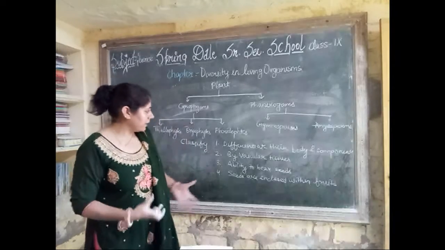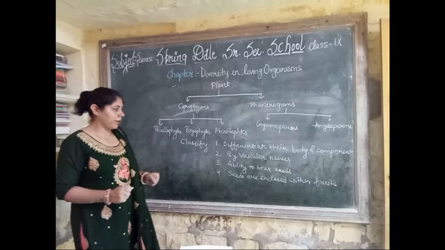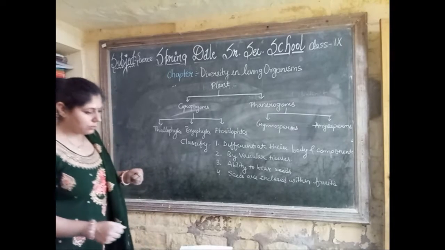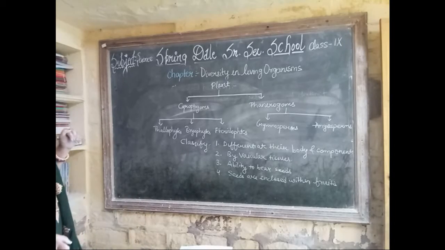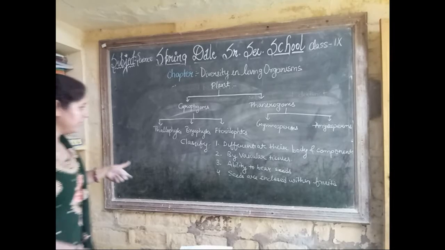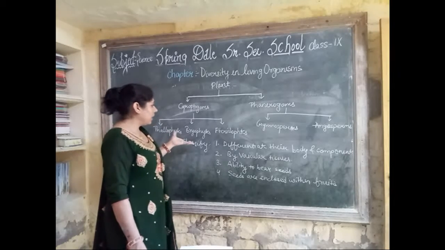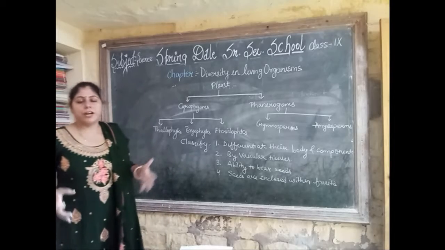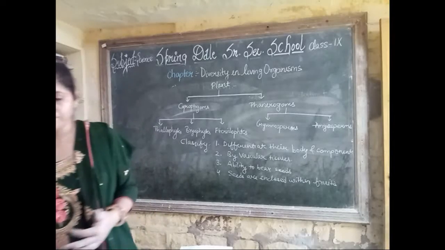So this is how they differ from each other. Now we will briefly discuss how thallophytes, bryophytes and pteridophytes work, how they are classified and how they differ from each other.